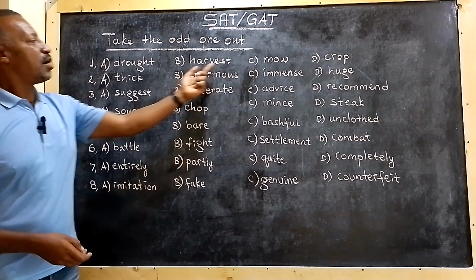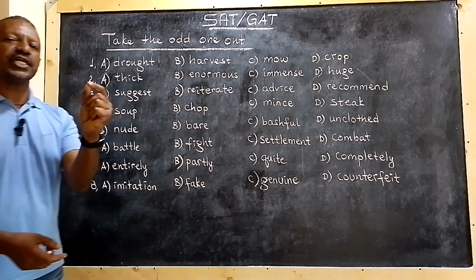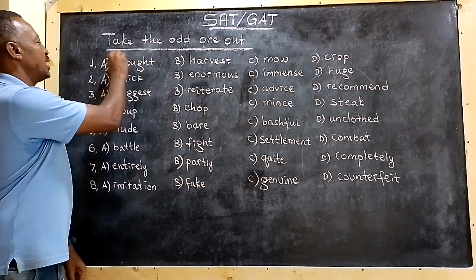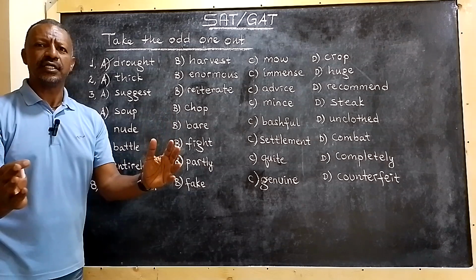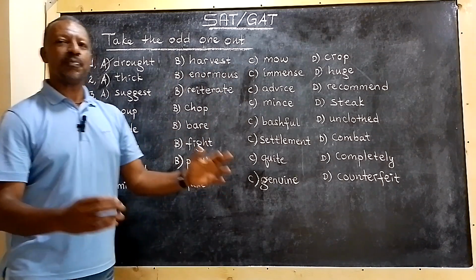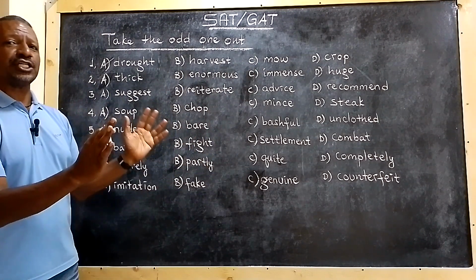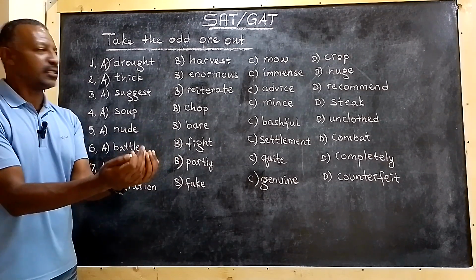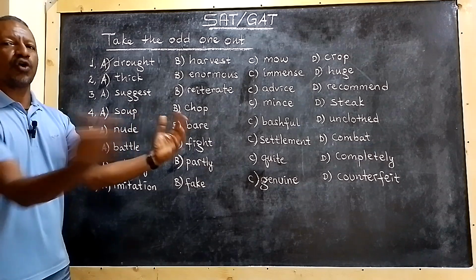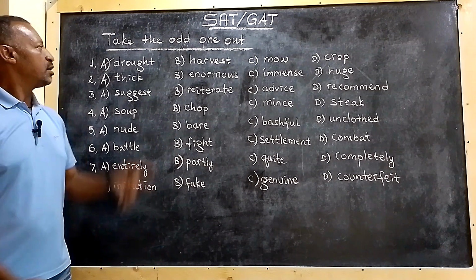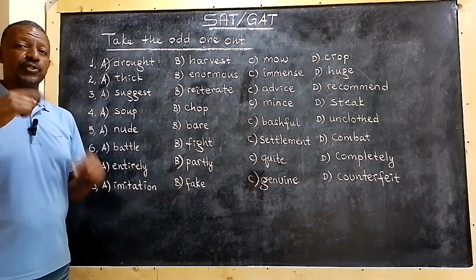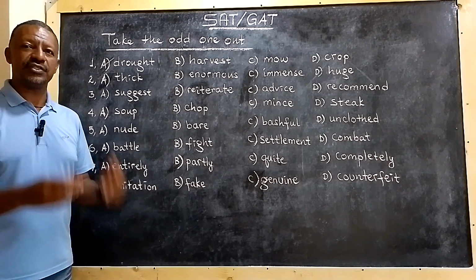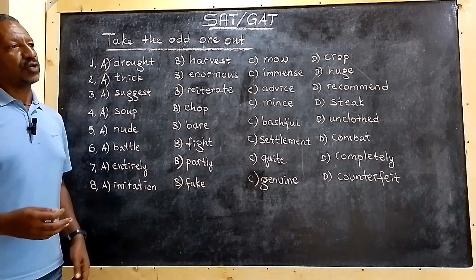It says drought, harvest, mow, crop. Which one is a unique word, which is odd out of the list? You are correct. The correct answer is drought. Drought is unique because harvest, mow, and crop are talking about the same thing. They have the same relationship, categorizing in one collective kind of pot, right? Which means collecting, cropping, mowing, doing the same thing. But drought means something unique, which is opposite of harvest. Like drought means famine, a very serious shortage of water and natural resources.